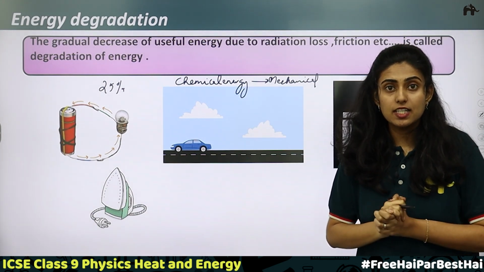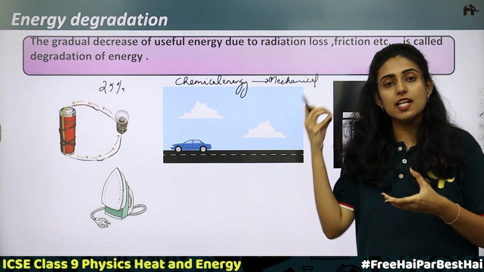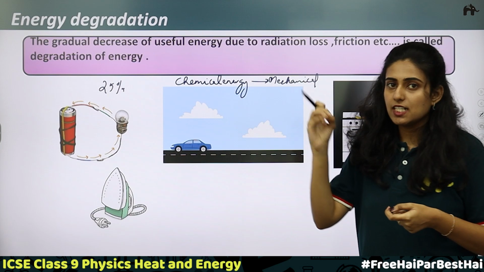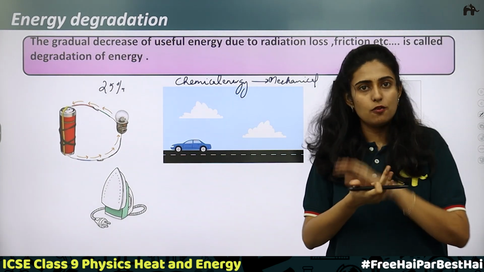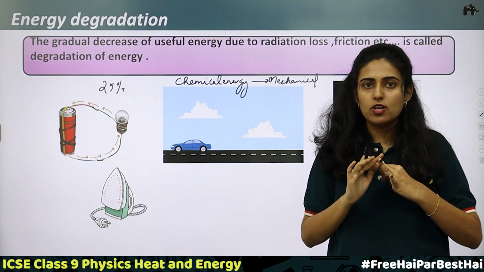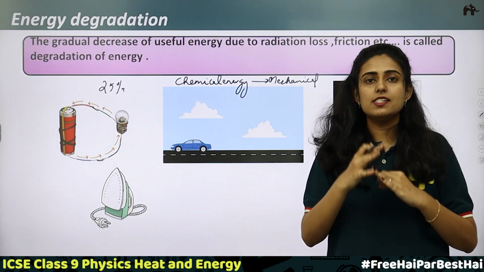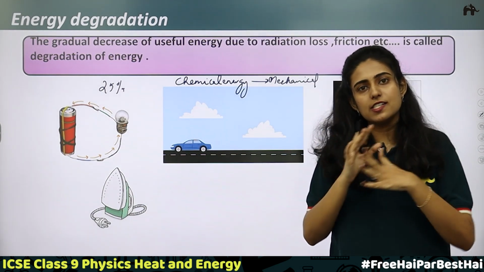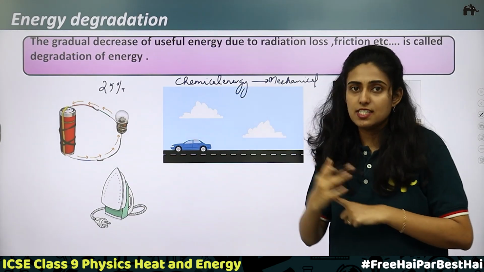Here you can see that energy is getting stored in the battery. Electrical energy is used and this electrical energy is getting converted into chemical energy and is getting stored inside the phone. Plus, heat is produced. After some time, what happens? You can see that the phone will start getting heated up. If you are using the same phone for 2 or 3 years, the heating will increase. The degraded energy is increasing.